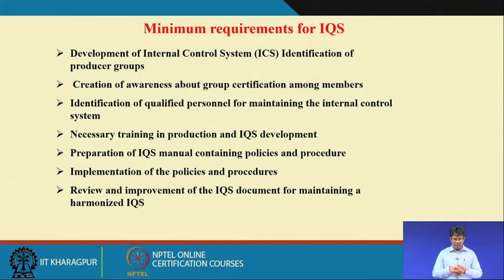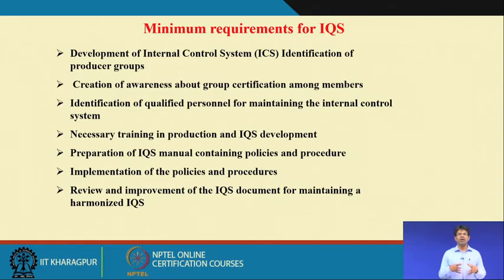The requirements are the development of internal control systems, identification of producer groups, creation of awareness about group certification among the members, and identification of qualified personnel for maintaining the internal control system.